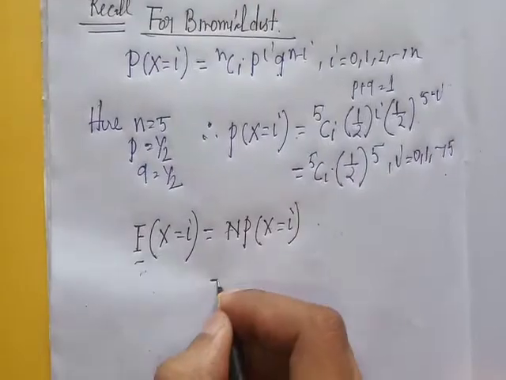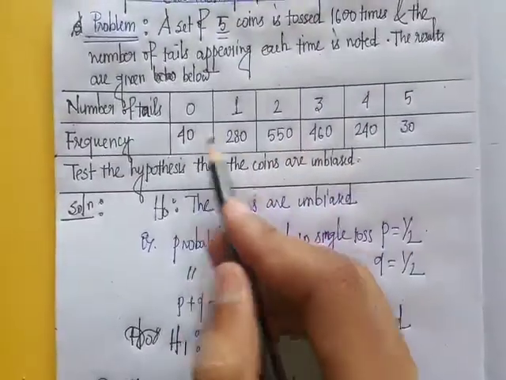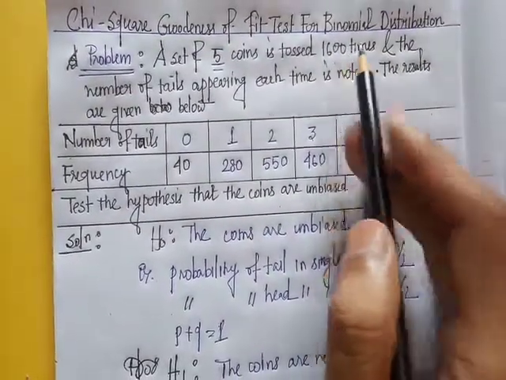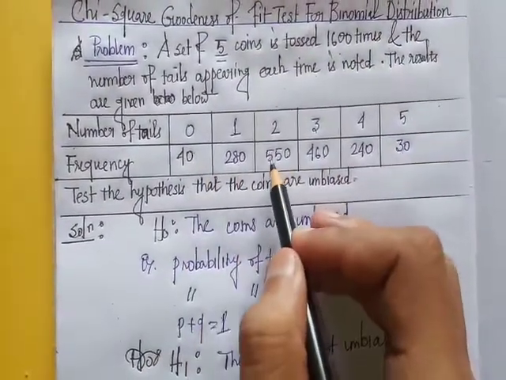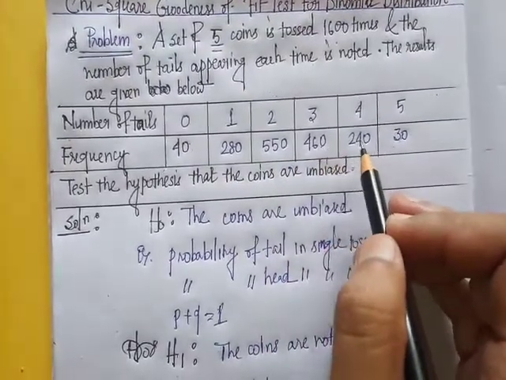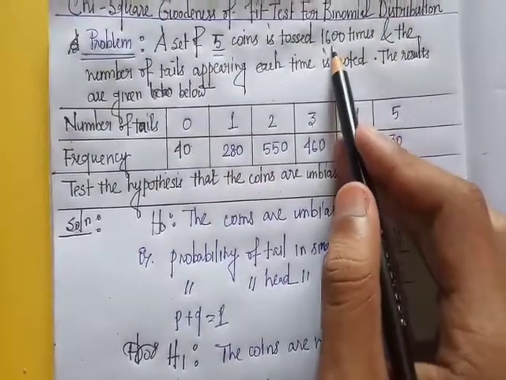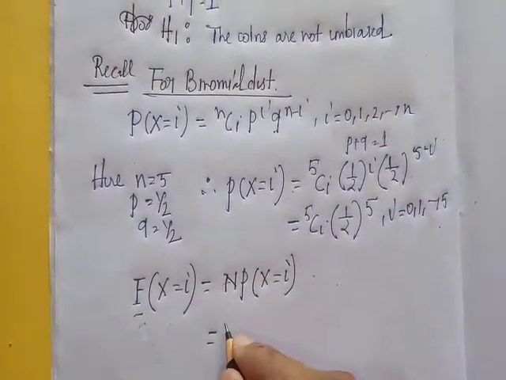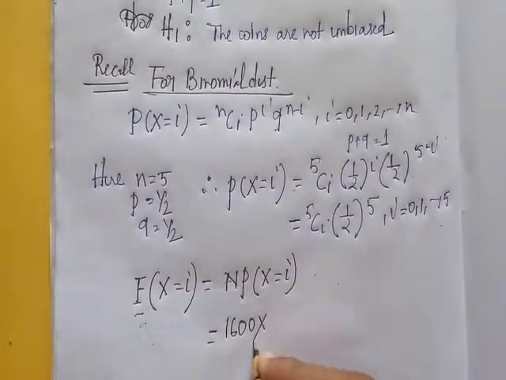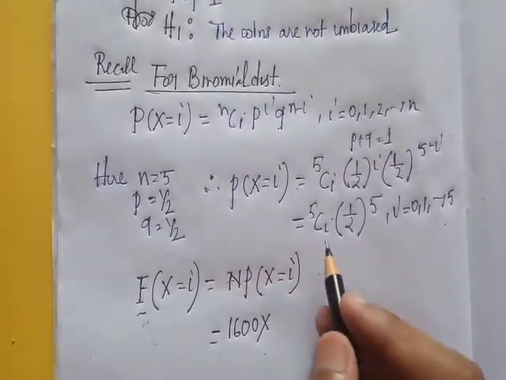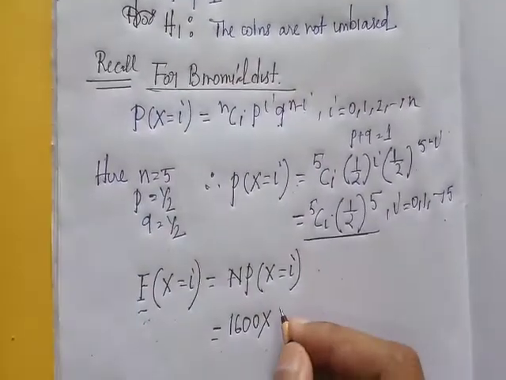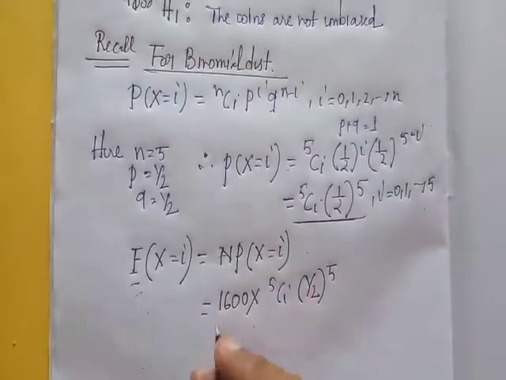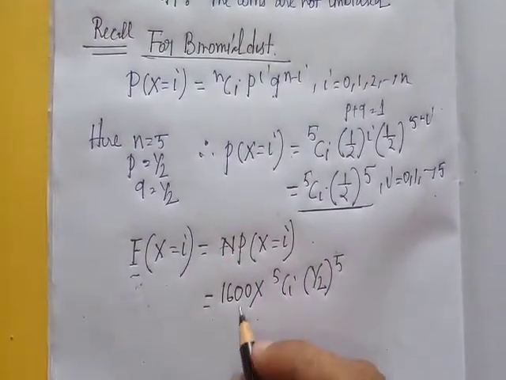Here the total frequency is 40 plus 280 plus 550 plus 460 plus 240 plus 30, that is 1600. So this is the total frequency. So 1600 into P(X = i), this is 5Ci half to the power 5. So this is the formula of expected frequency at i.